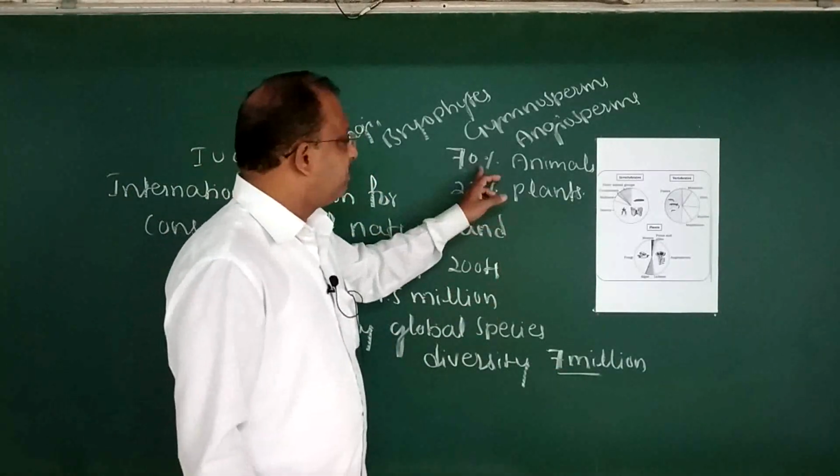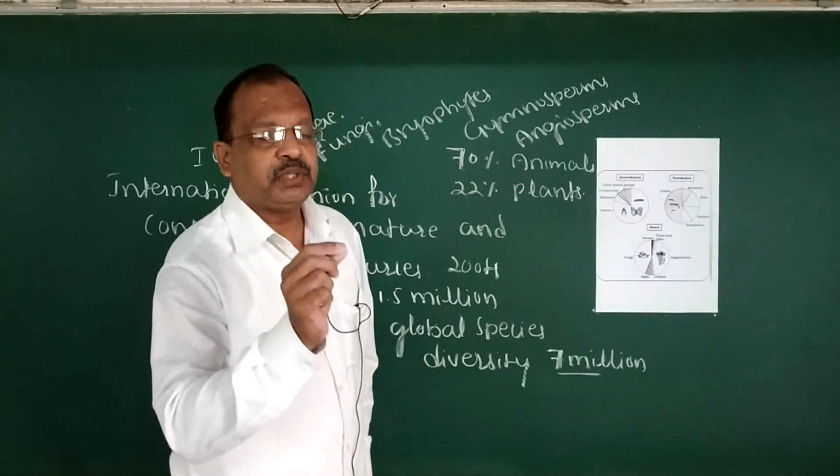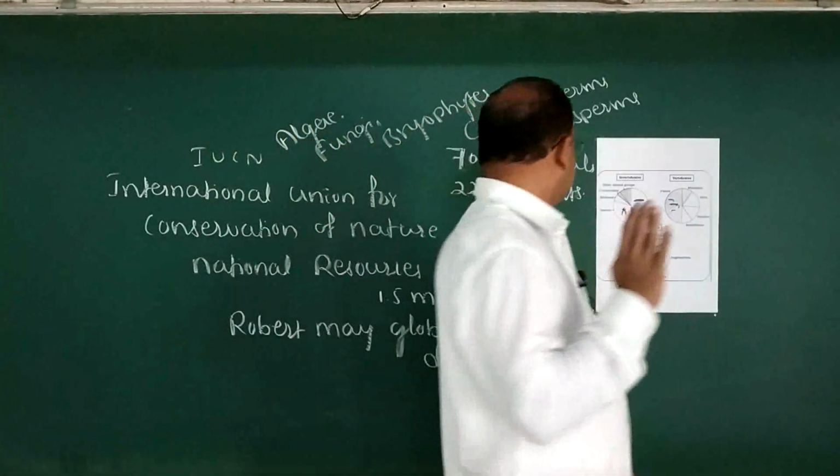Among this, 70% are animals and 22% are plants.